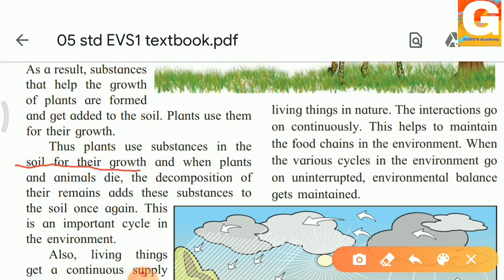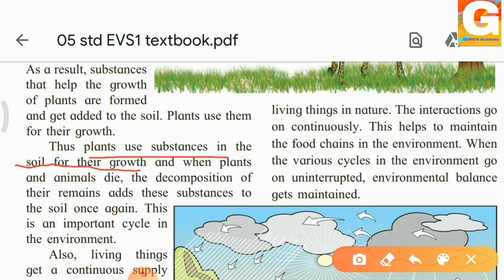We all know from where plants get the food. It makes the food on its own. That is the process of photosynthesis. But along with it, it also uses the soil for its growth. There are many nutrients, many minerals inside the soil, which are used by the plant.